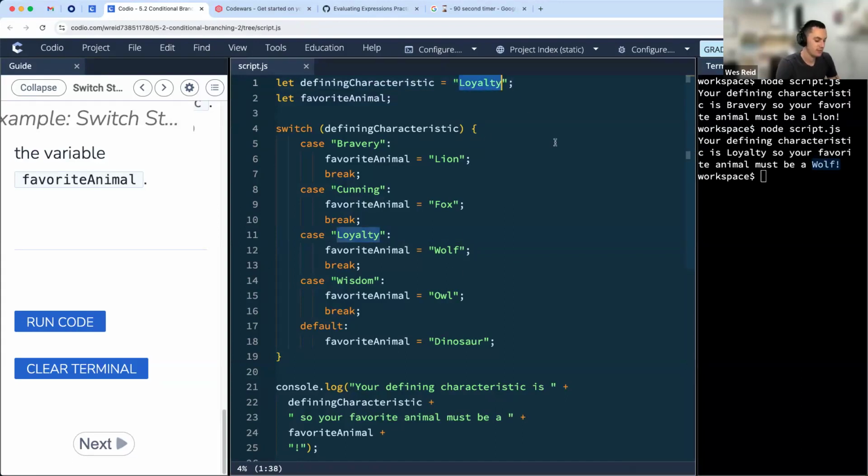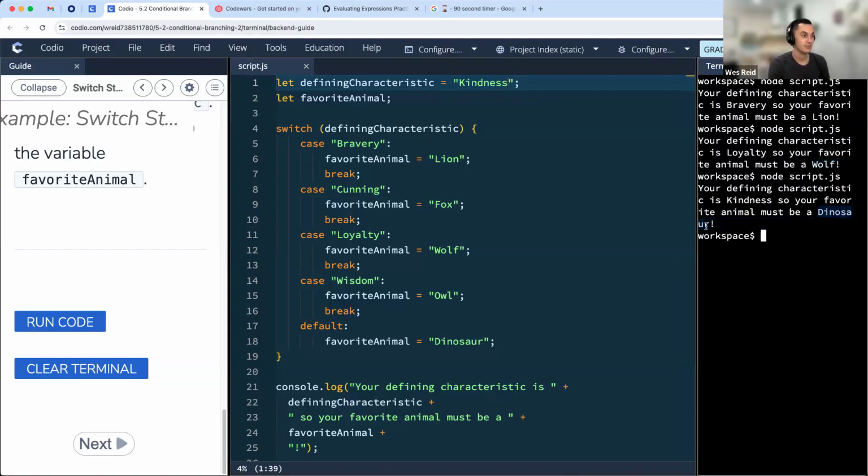Let's make some other changes here. How do I change this to kindness? Change this to kindness. What favorite animal is going to pop out? What animal are we going to be suggested as our favorite? Yeah, excellent. In this case, it's going to say dinosaur. Dinosaurs are well known for being incredibly kind, right? So why is that? Because the case here does not match any of these. All right, let's swap it back to bravery.